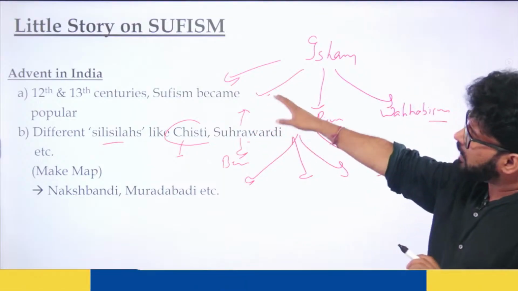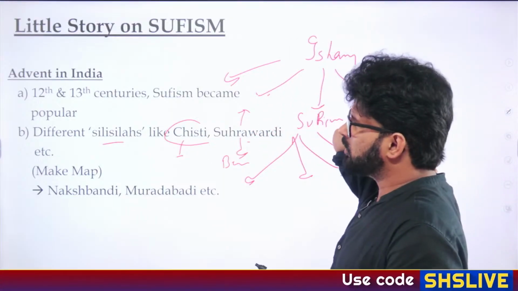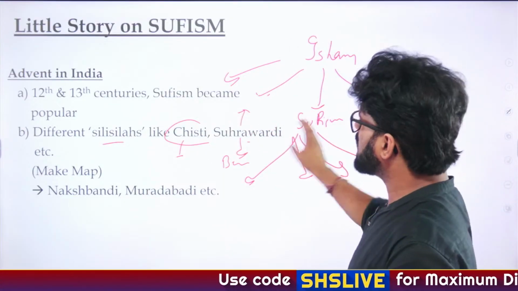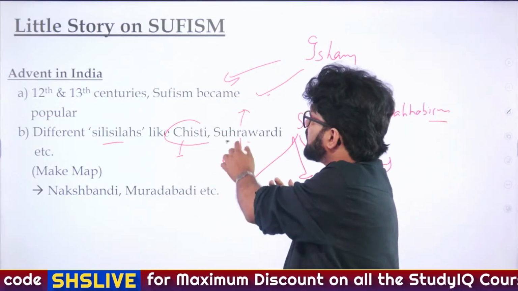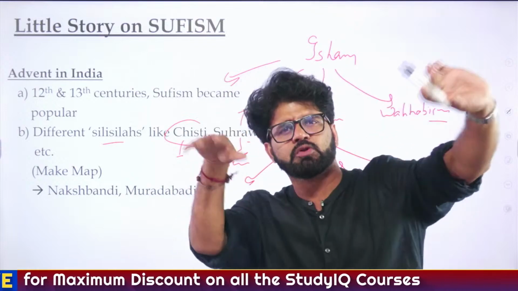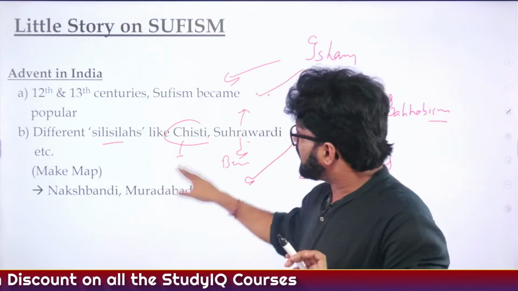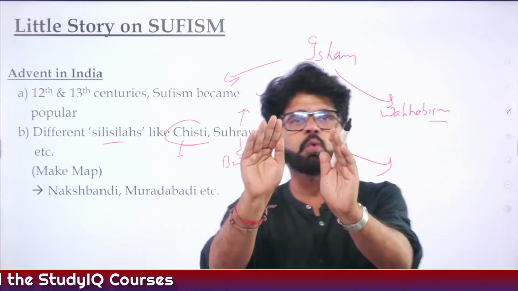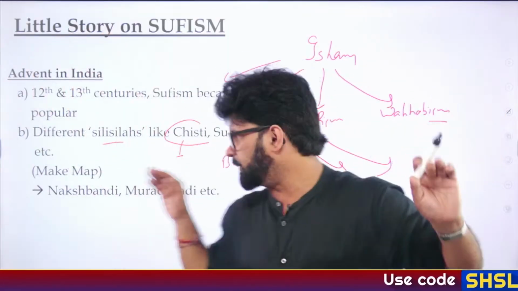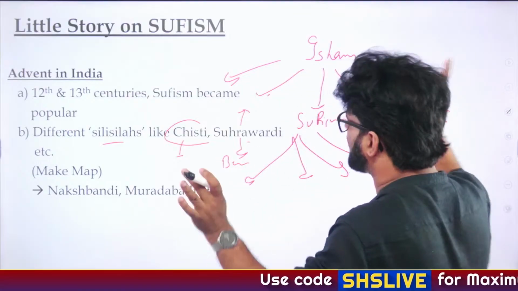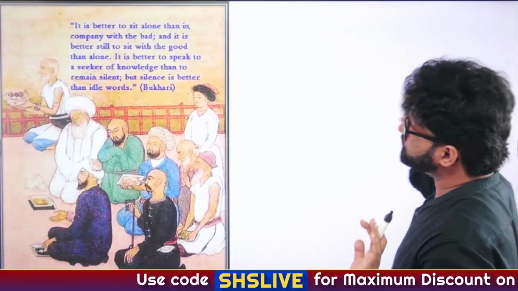Fine. So if this question comes in mains, and UPSC loves Bhakti and Sufi, try to make a map and show where the Chishtis are popular: Delhi, Ajmer region. The Suhrawardis: Peshawar and Multan region, also the Bengal region. And these two are the most popular out of the 12 or 13 silsilas mentioned by Abul Fazl in his Ain-e-Akbari. And then Naqshbandi, Muradabadi. There are other silsilas also, we'll talk about them. Fine.